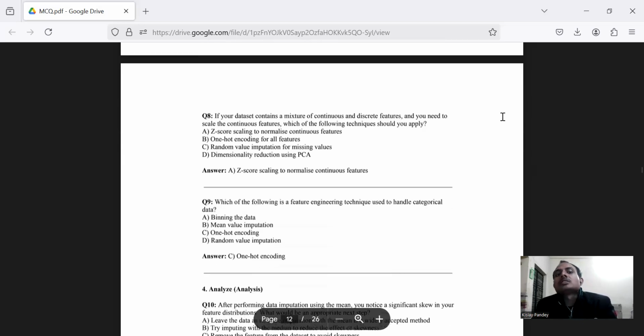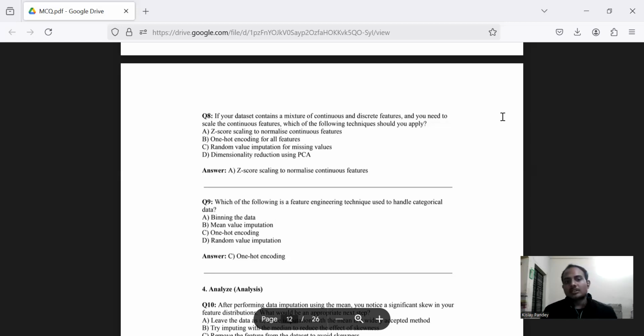Question number 8, which says that if your dataset contains a mixture of continuous and discrete features, and you need to scale the continuous features, which of the following techniques should you apply? A. Z-score scaling to normalize continuous features, one-hot encoding for all features, random scale imputation for missing values, and option D, dimensionality reduction using PCA. Here, option A seems to be correct, which is Z-score scaling to normalize continuous features.